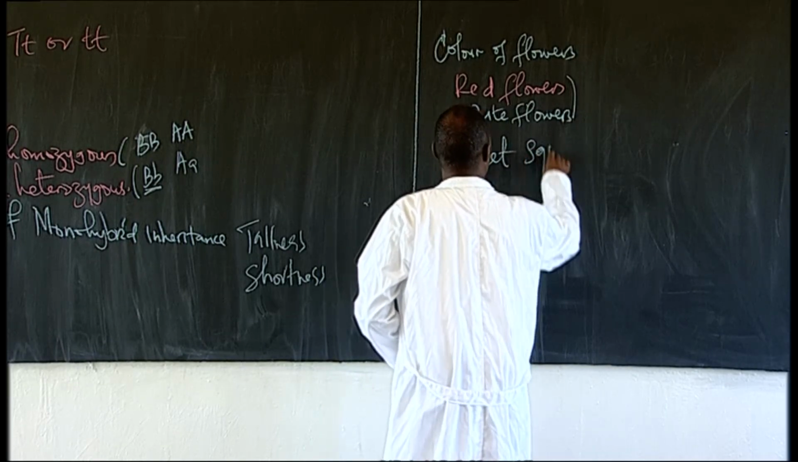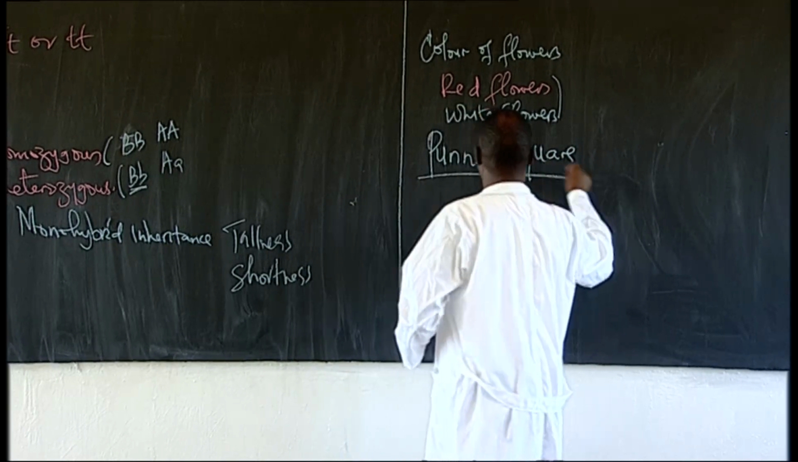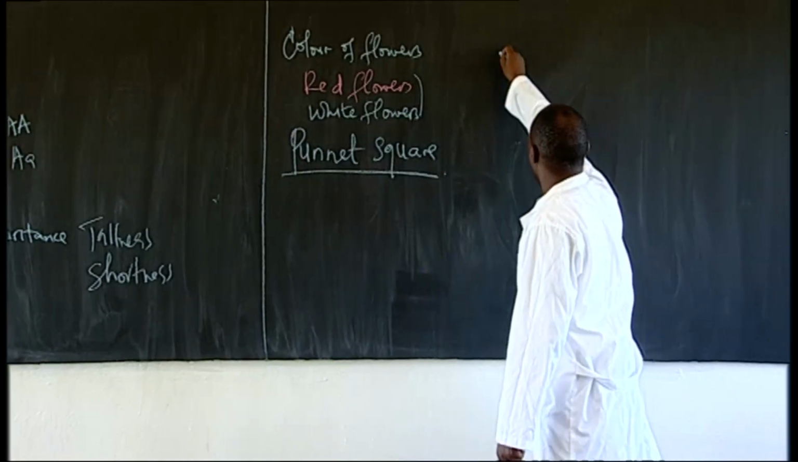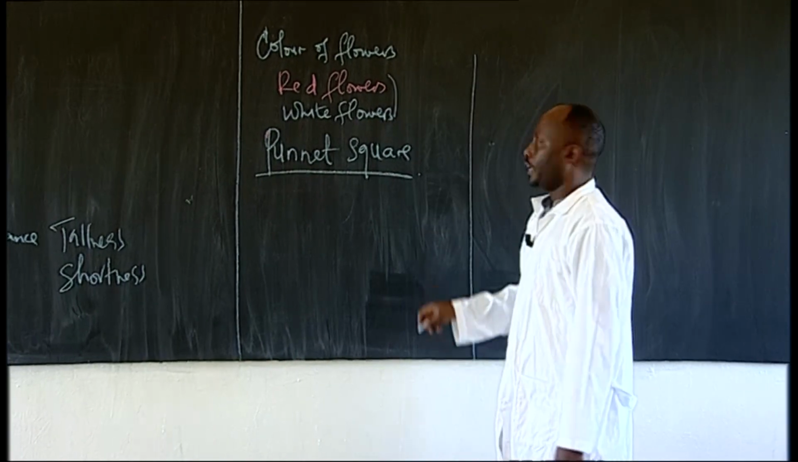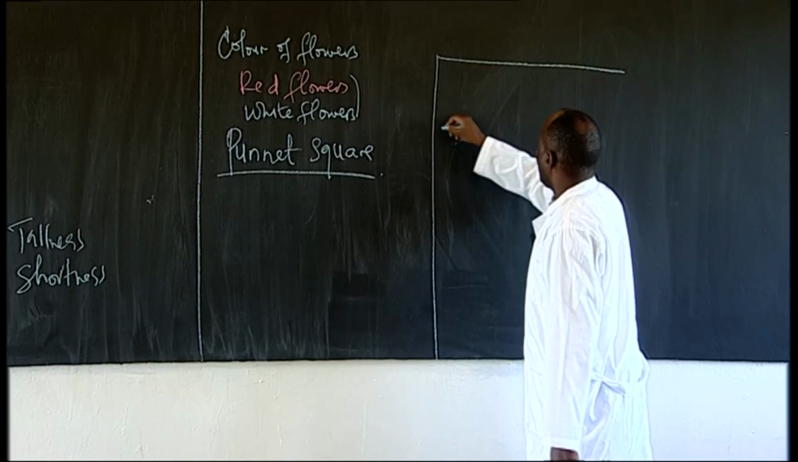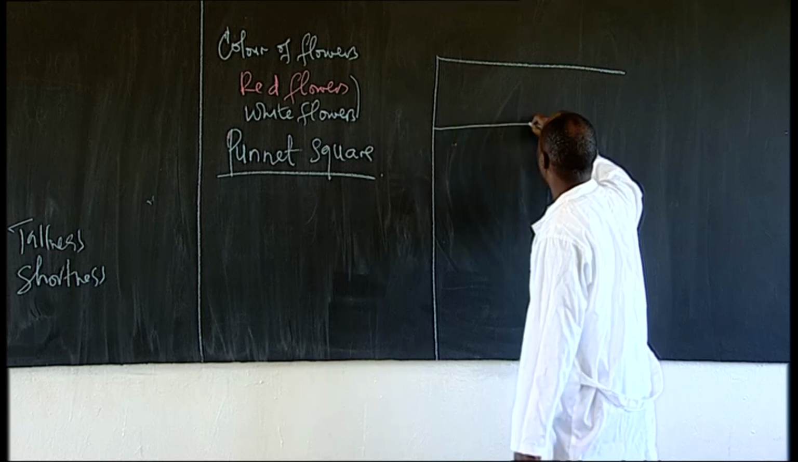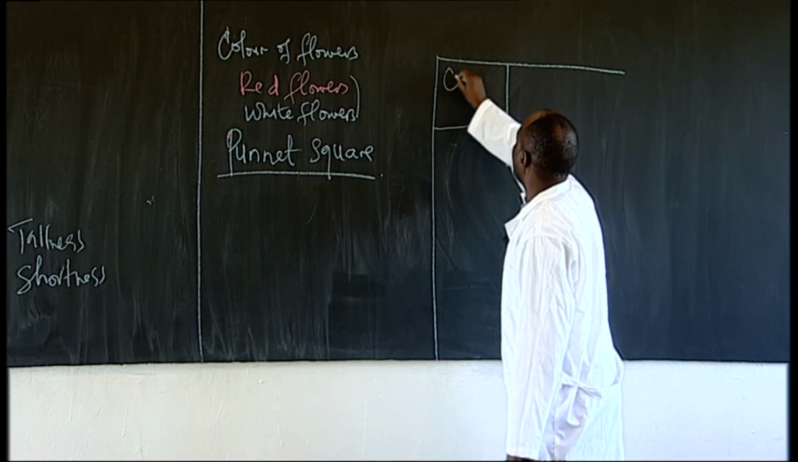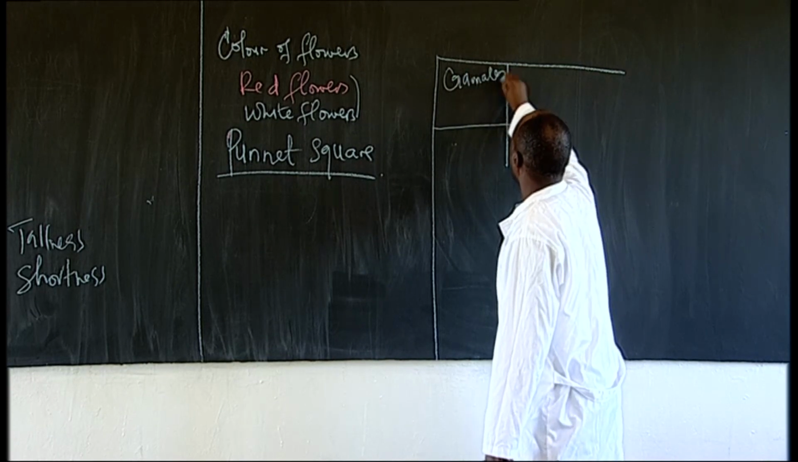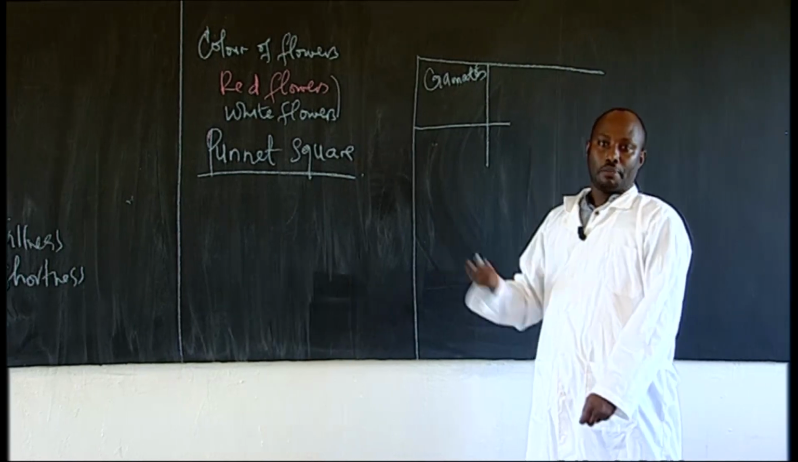Punnett square method. I'm making a summary. Okay? I will draw the graph. On that graph, I'm making a cross between short and tall. Here, on that side, I will put what you call gametes. The gametes could be female gametes and male gametes.